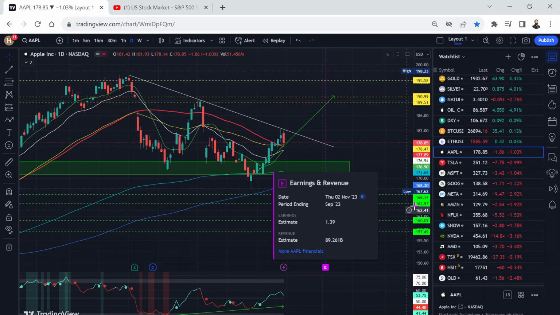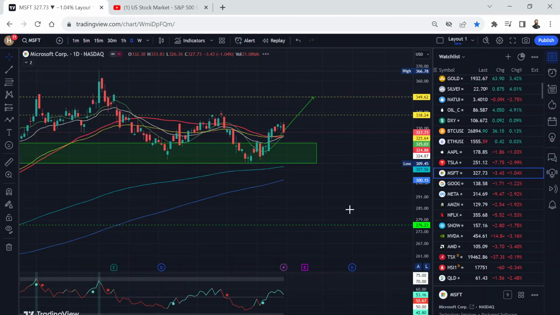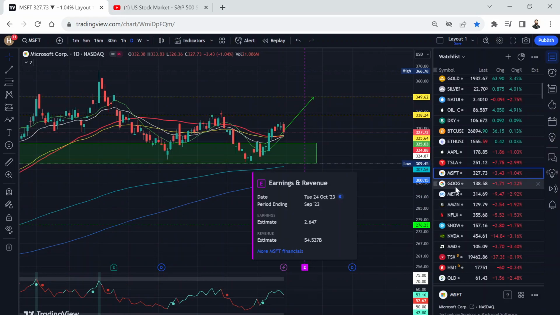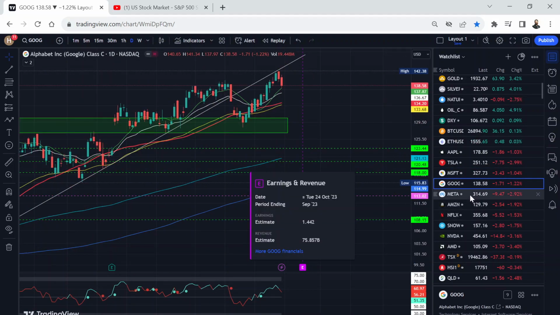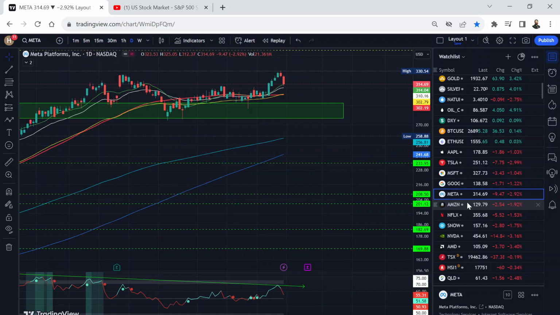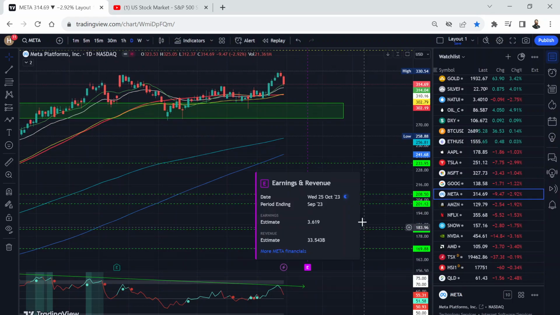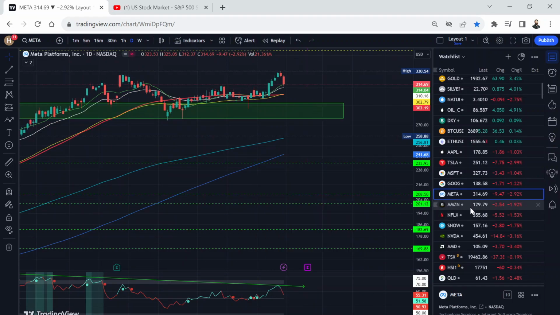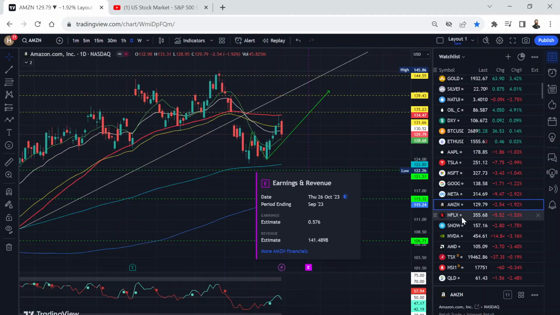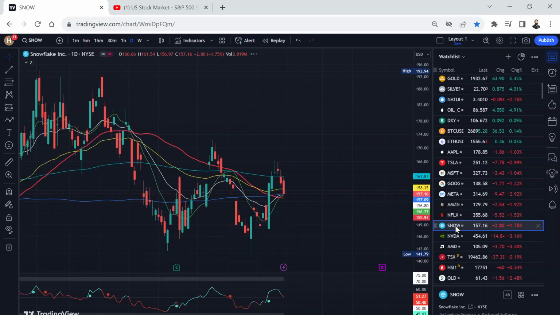Apple is reporting in November. Microsoft is reporting in October. I'm just quickly checking. October, Google. Meta is reporting also in October. Amazon is reporting in October as well. All right, just checking that.